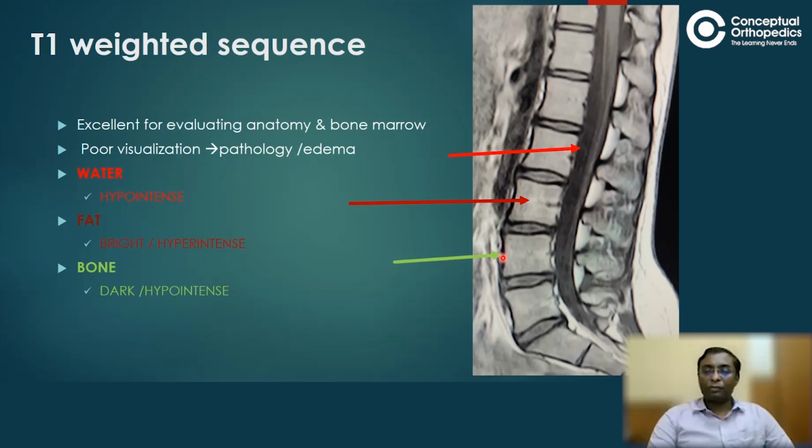Collagen and calcium, they appear dark, and that is how the bone appears dark in T1 weighted sequence. And the other thing is air. See the air here behind the subcutaneous fat. In all the sequences, let it be any sequence for that matter, T1 weighted, T2 weighted, or STIR, the air appears dark.